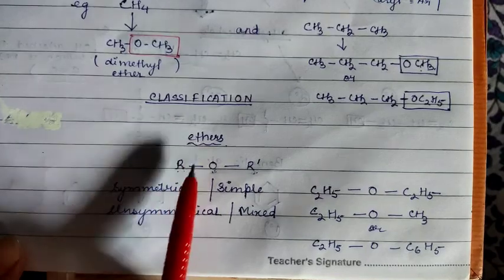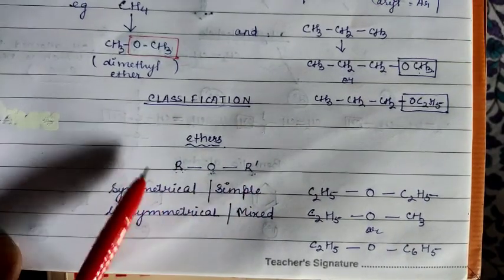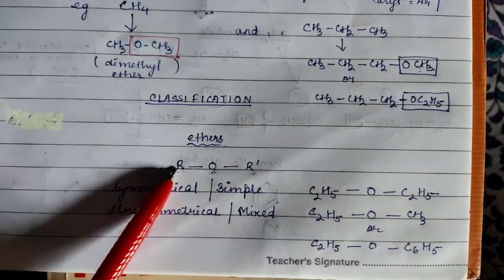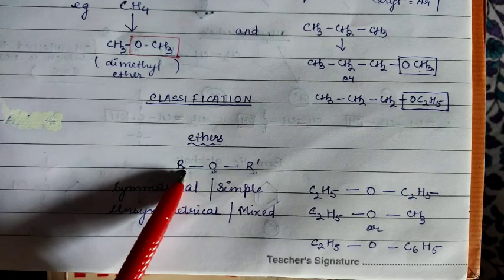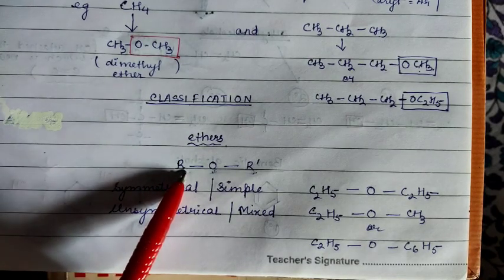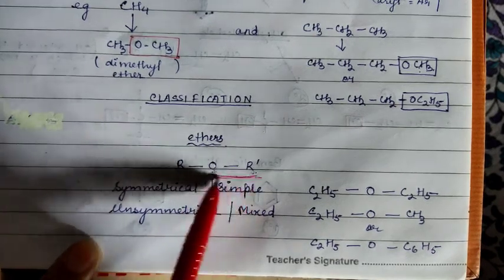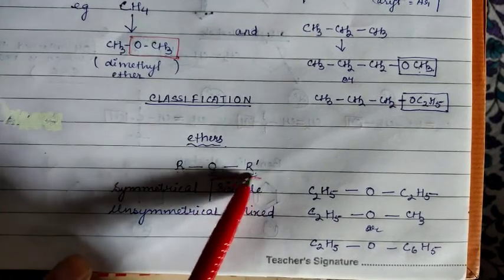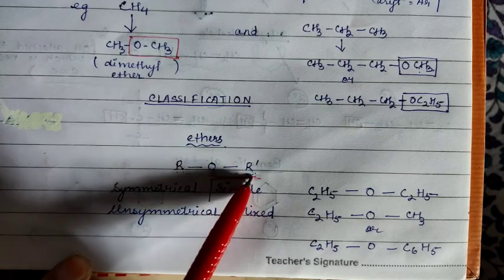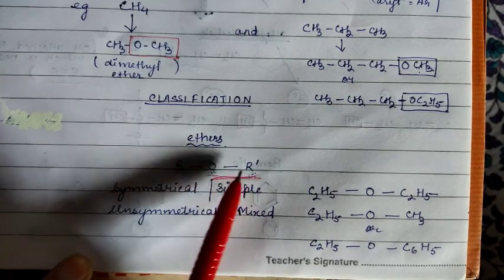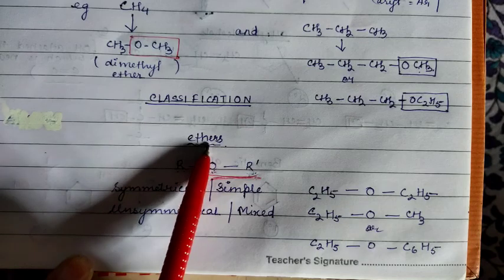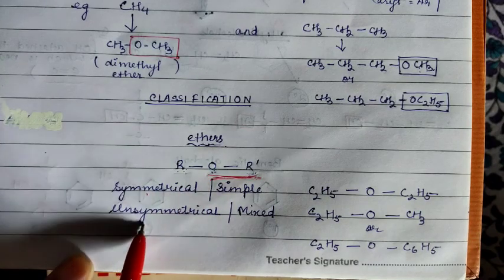So in ethers, you know the general form ROR, you don't get confused because R is already present in the hydrocarbon part, and the replacement is taken by the OR group. Now this is just the generalized form; you can write Ar also, no problem. Ethers can be classified as symmetrical and unsymmetrical.